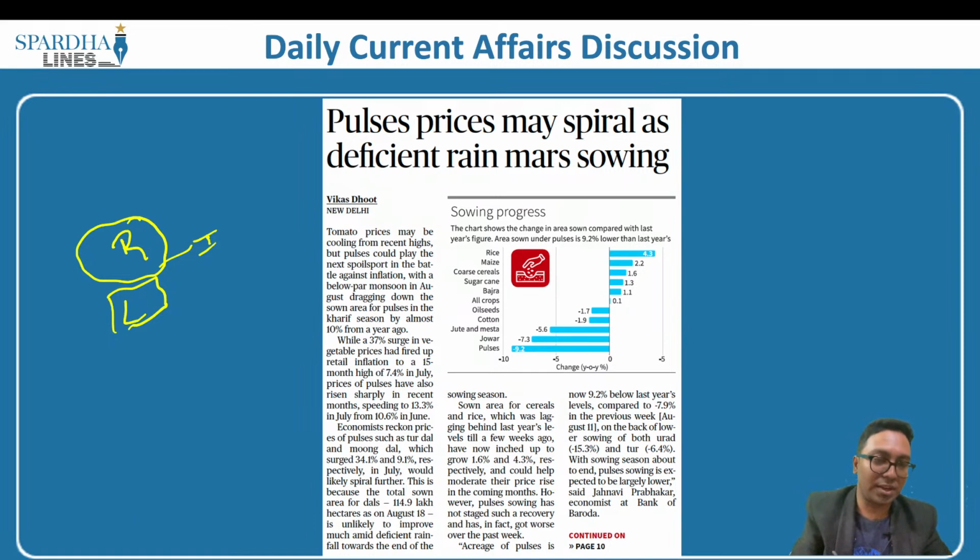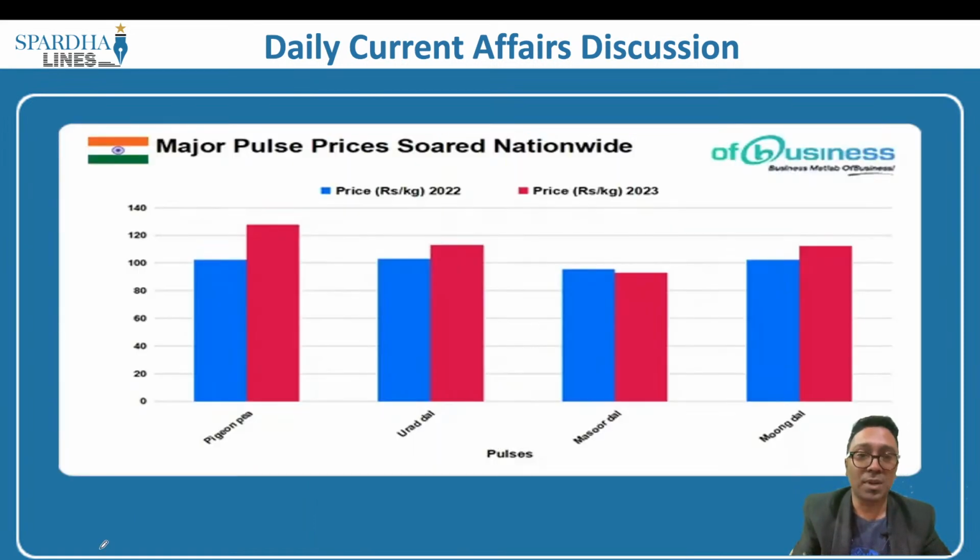So when we look into the data, major pulse prices sold across the country, we have the urad dal, we also have masoor dal, we have the moong dal. If you consider the prices for the year 2022 and juxtapose it with the year 2023, what we are witnessing is a massive shift, that is a massive change in the numbers. So this means there is an increase in the prices of the pulses.